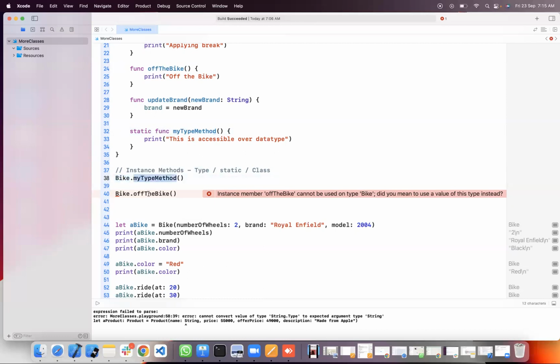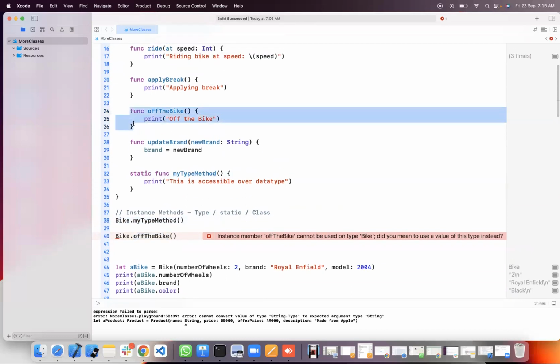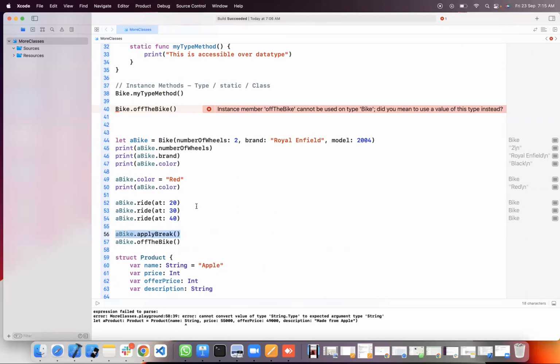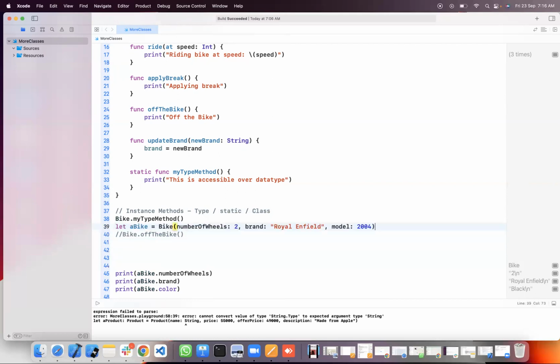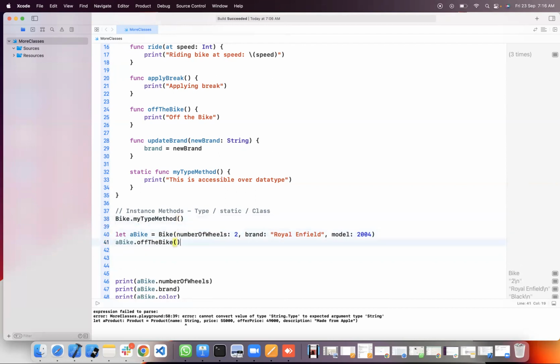It is accepting. This is offTheBike. Since I have not written any static here, this method is instance method. On top of object only, you can call this method. A method which can be called on top of class is called type method, static method, or class method. A method which can be called on top of object is instance method. Here offTheBike is instance method. My type method is type method.